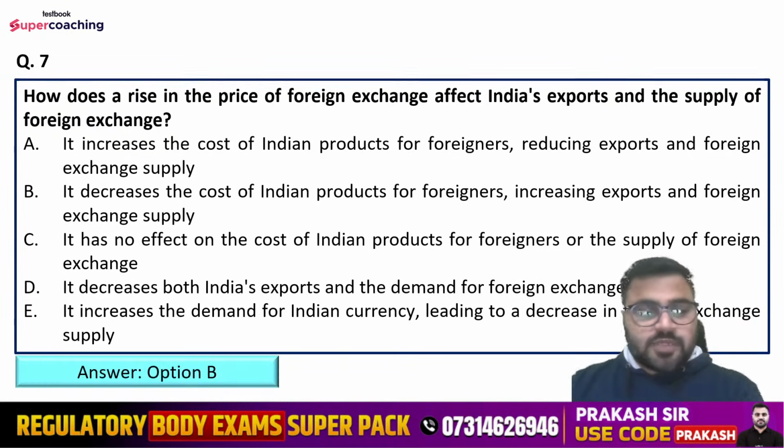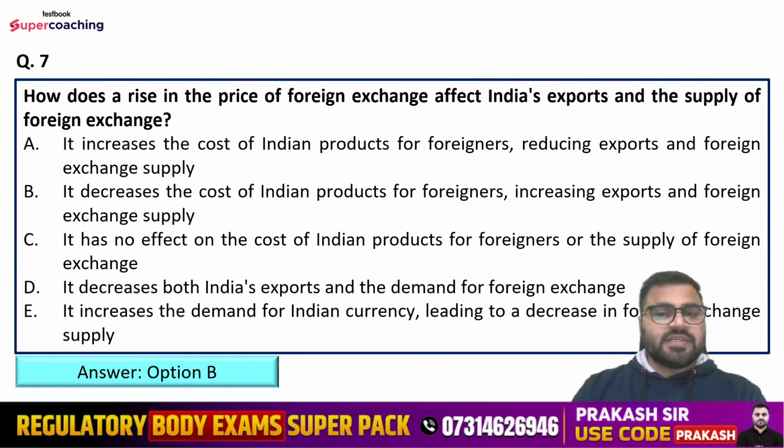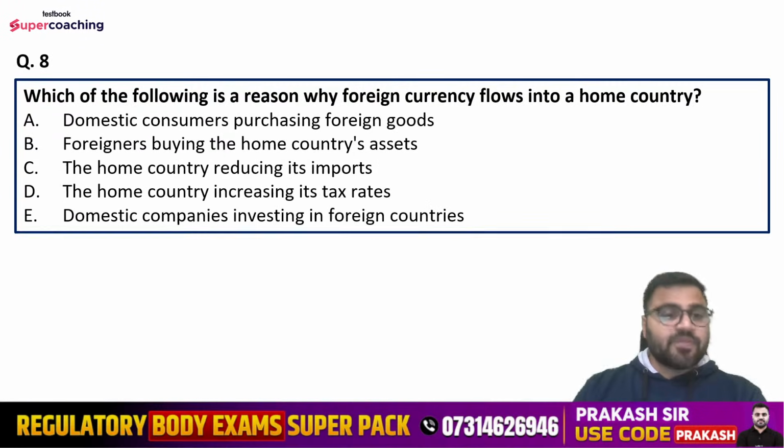So right answer is option number B. That is, it decreases the cost of Indian products for foreigners, increasing exports and foreign exchange supply. Question number 8 is, which of the following is a reason why foreign currency flows into a home country? So options are, domestic consumers purchasing foreign goods, foreigners buying the home country's assets, the home country reducing its imports, the home country increasing its tax rates, or domestic companies investing in foreign countries.